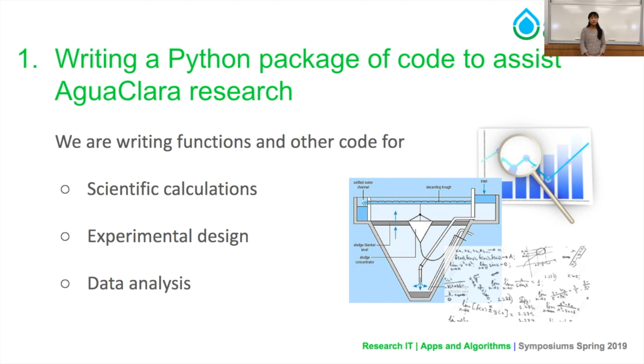As stated, one of our goals is to write a package of code useful to research subteams. This means writing a library of functions that will help them perform scientific calculations, such as physical, chemical, and hydraulic calculations, design their experiments, so calculate parameters relevant to modeling water treatment plants, as well as analyze their data.